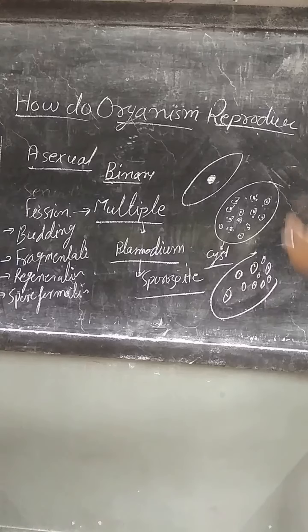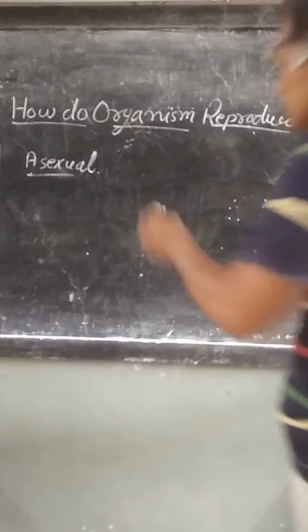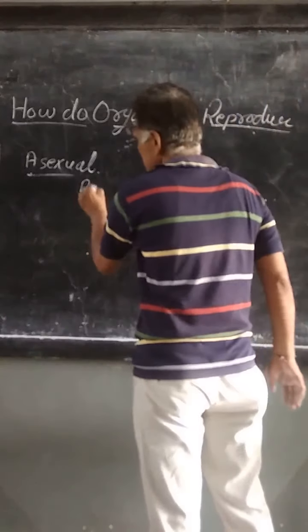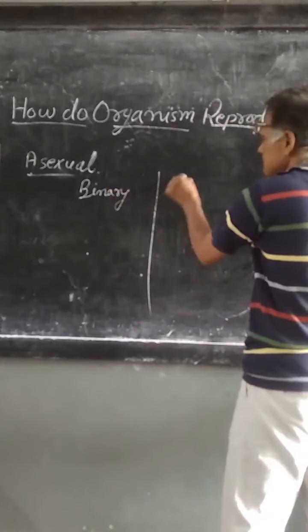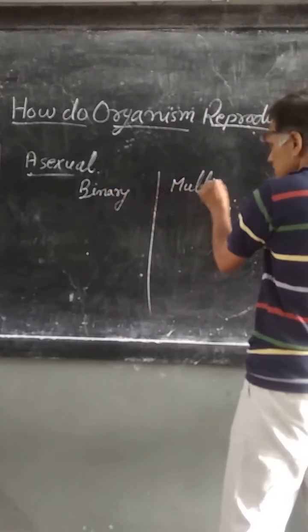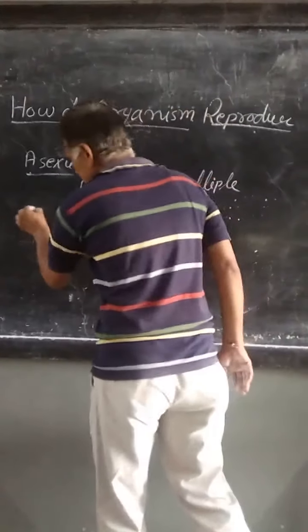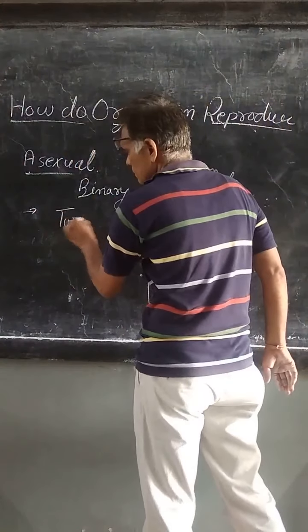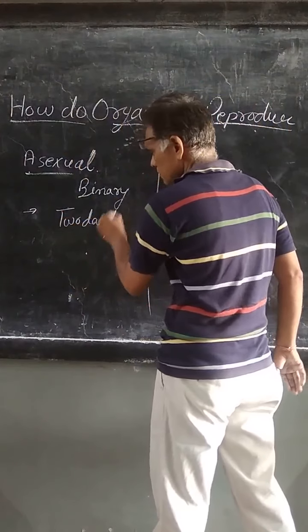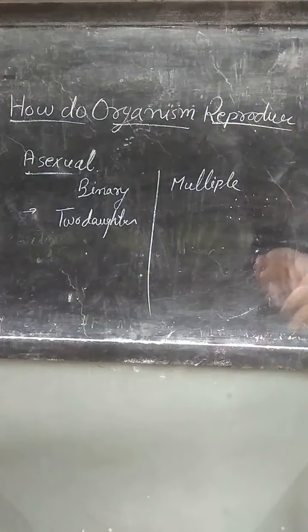If you see the difference between binary fission and multiple fission: in binary fission the parent cell divides into two daughter cells, and they are nearly equal in shape.